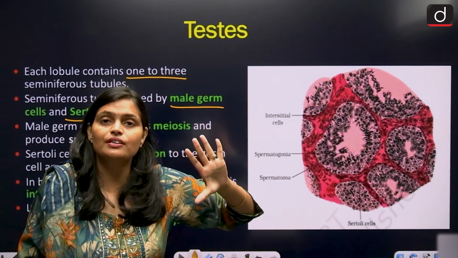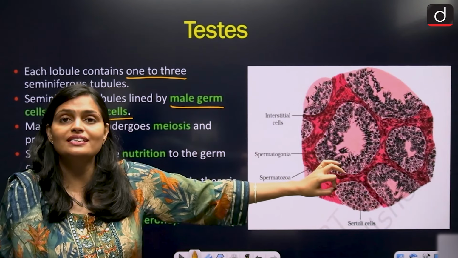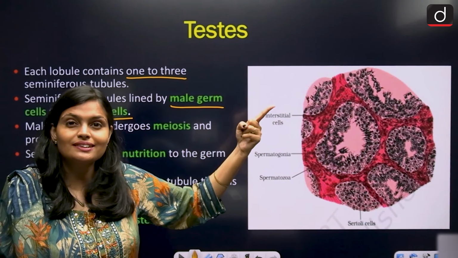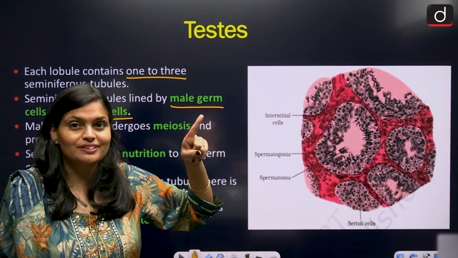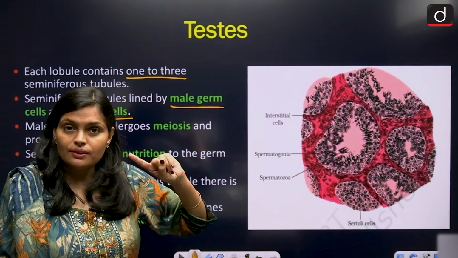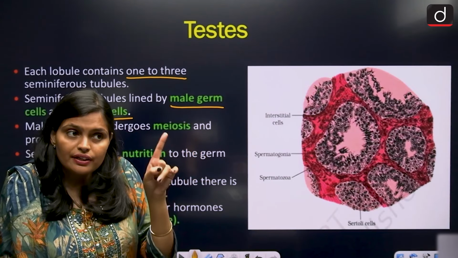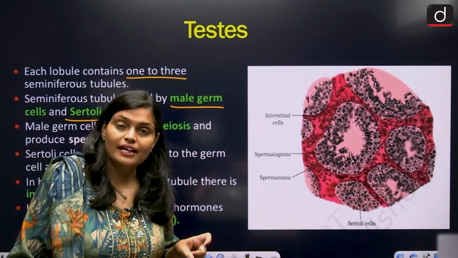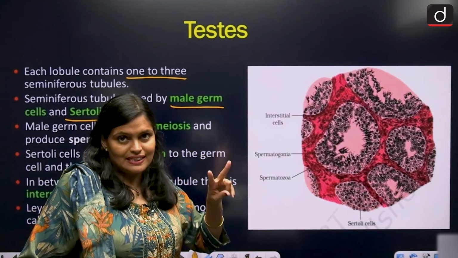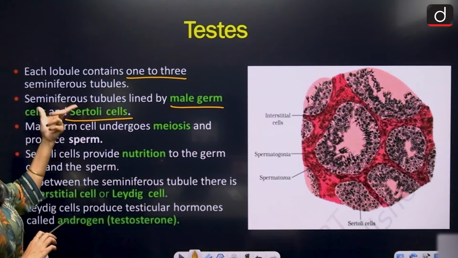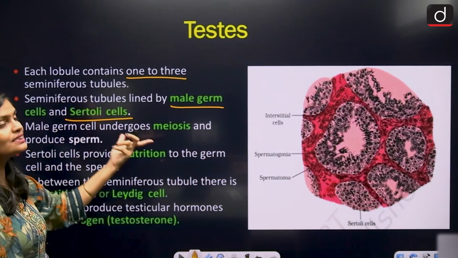How many seminiferous tubules? Each lobule consists of 1 to 3. How many lobules does the testis have? 250. Now the tubule is lined by two types of cells. What are the two types of cells? Number one, male germ cells, and Sertoli cells.